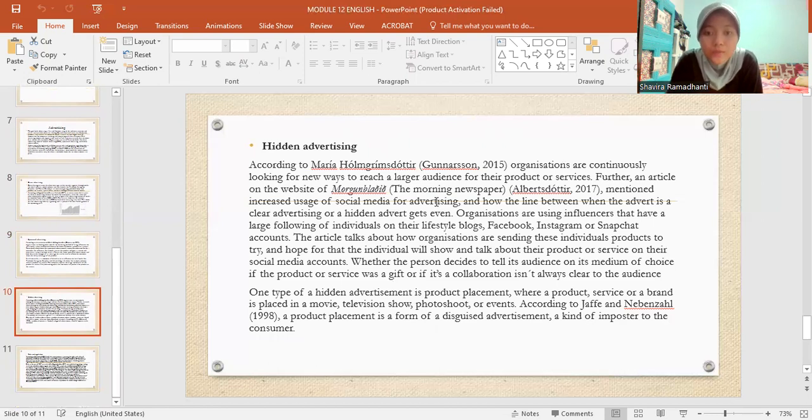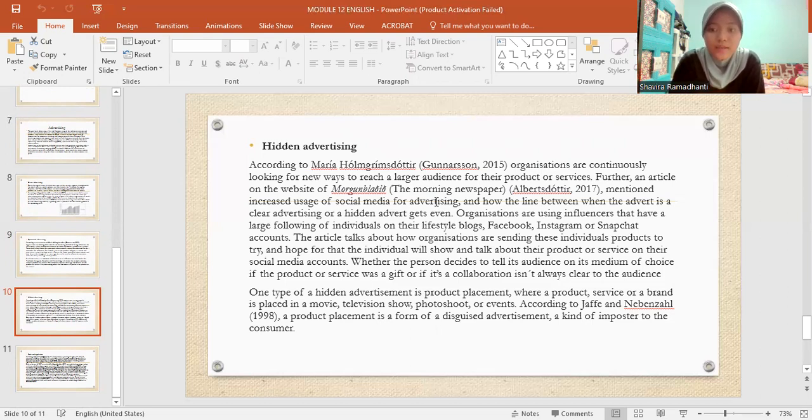Hidden advertising. According to Maria Holmgren, organizations are continuously looking for new ways to reach a larger audience for their product or service. Further, an article on the website of Morgunblaðið mentioned increased usage of social media for advertising and how the line between clear advertising and hidden advertising gets blurred.